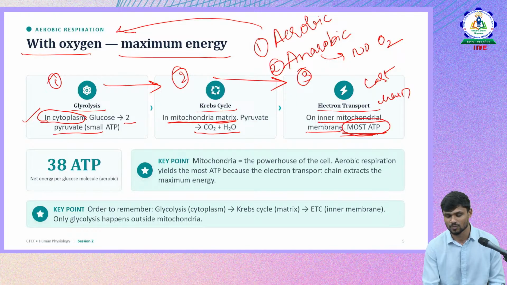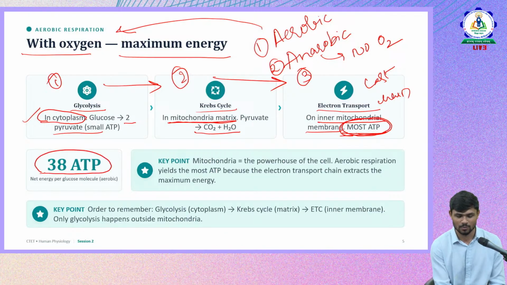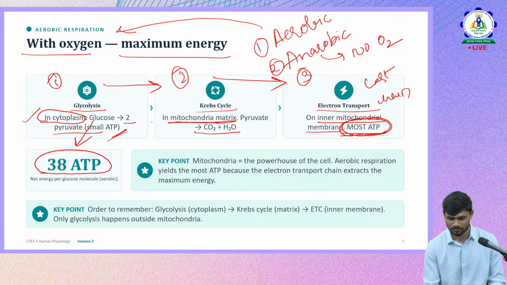This is where most of the ATP is produced. Almost 38 ATP are produced from a single molecule of glucose. So from one glucose it is 38 ATP, whereas in glycolysis it is only two ATP, and most of the ATP is produced here.